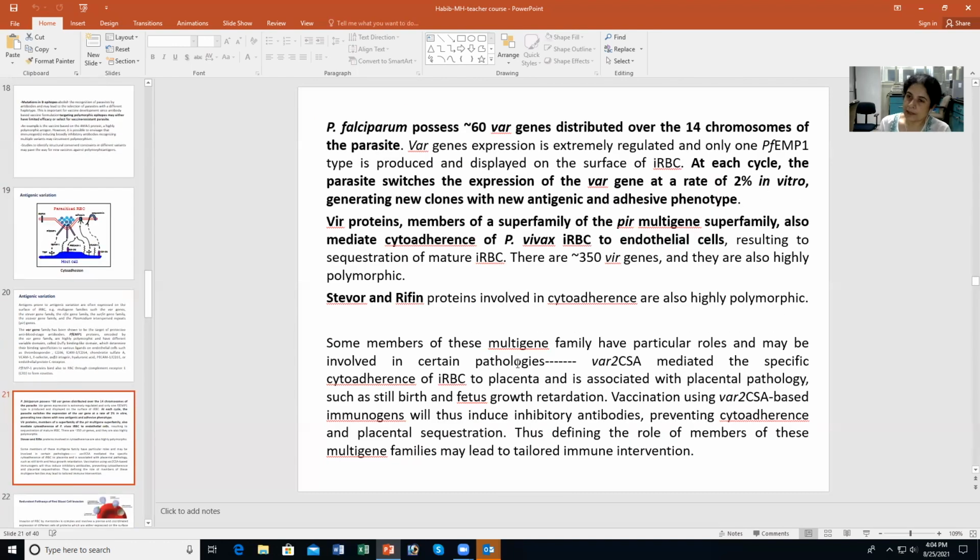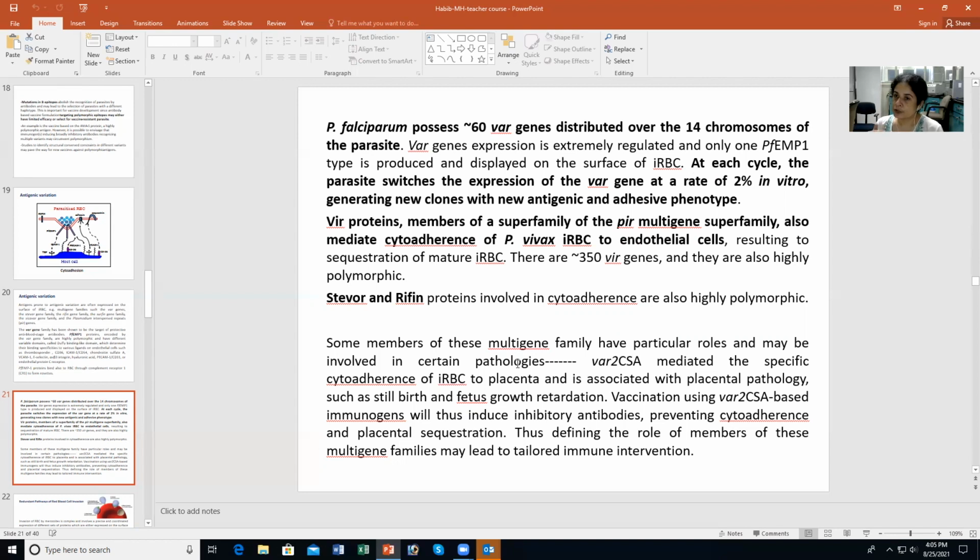Now, PfEMP1 is encoded by the var gene family, which are primarily located on telomeres of chromosomes in the malaria parasite, and it possesses roughly 60 var genes. The expression of these var genes is extremely regulated. So you have multiple var genes, but they're so regulated that only one PfEMP1 type will be produced and displayed on the surface of an infected RBC. At each cycle, the parasite can switch expression of the var gene.